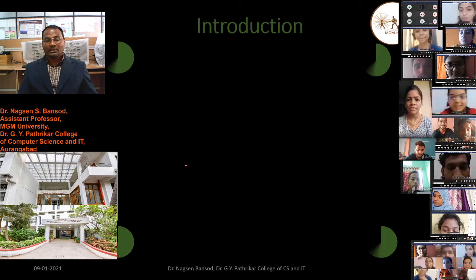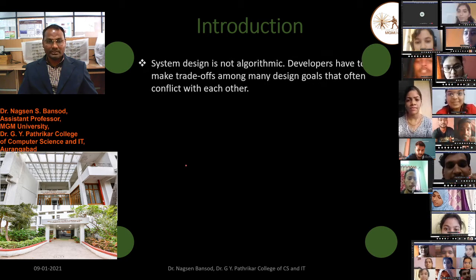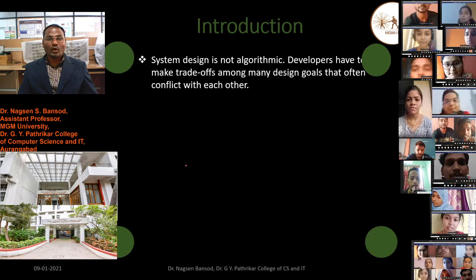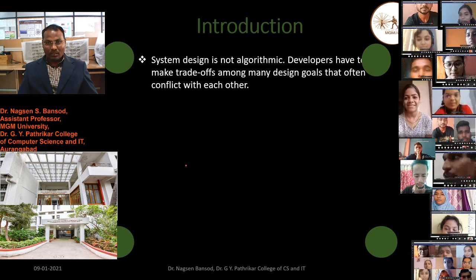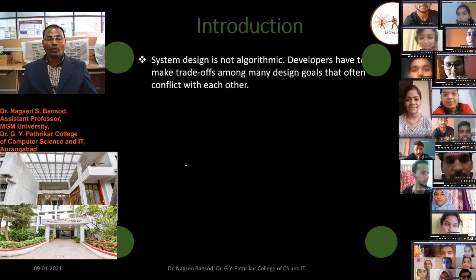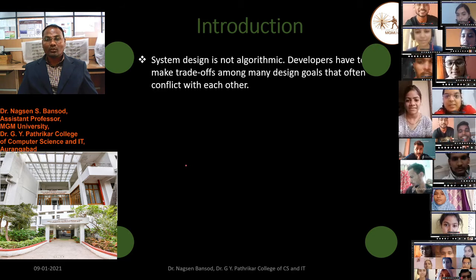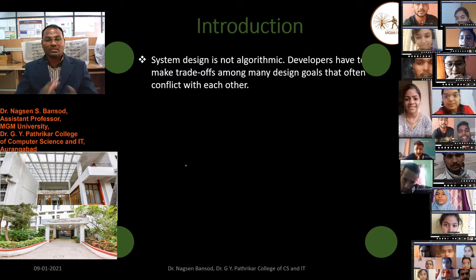As a developer, these are our responsibilities. System design is not algorithmic. Developers have to make trade-offs among the many design goals that often conflict with each other.